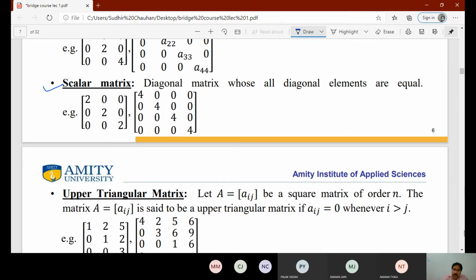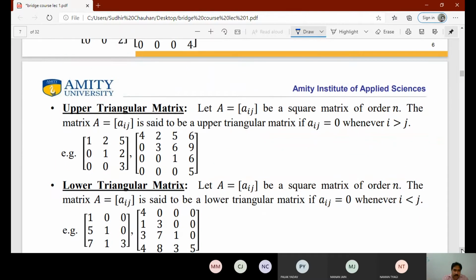Next is upper triangular matrix. It is very important, because when you do the echelon form, we generally reduce the matrix to an upper triangular matrix. That is very much similar to echelon form. So what is an upper triangular matrix? Let A is equal to Aij be a square matrix of order n. Then matrix Aij is said to be an upper triangular matrix if Aij is equal to 0 whenever i is greater than j.